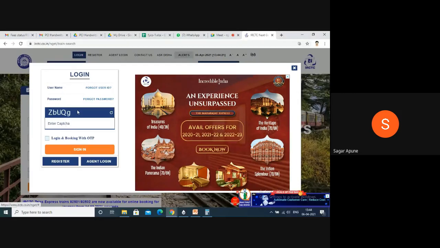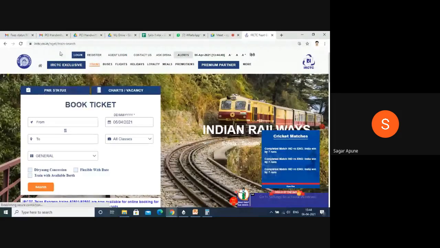Captcha means whatever is displayed here, you have to put the same sequence: capital Z, B, capital U, capital Q, small g, put it here and then press login, sign in. If you log in successfully, then this page will be displayed to book a ticket.